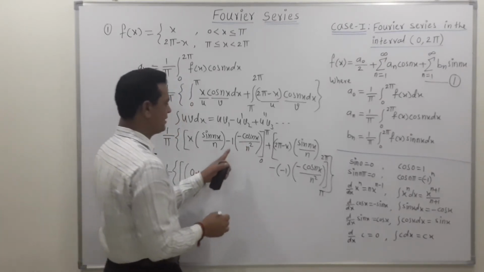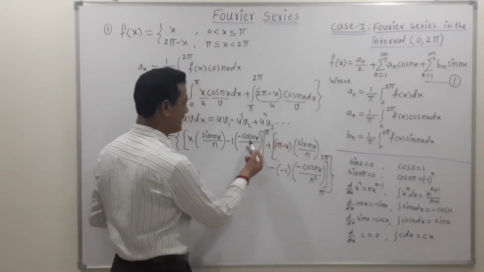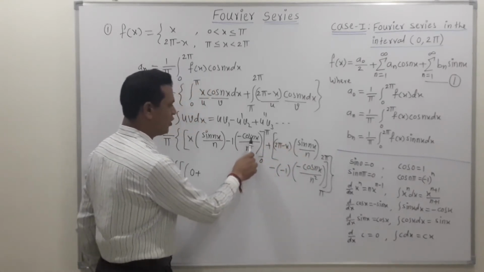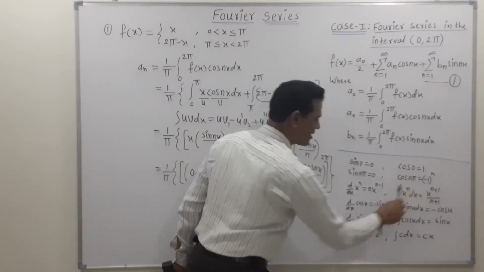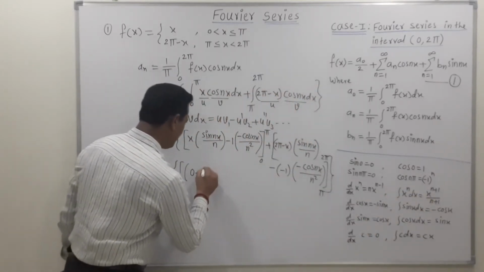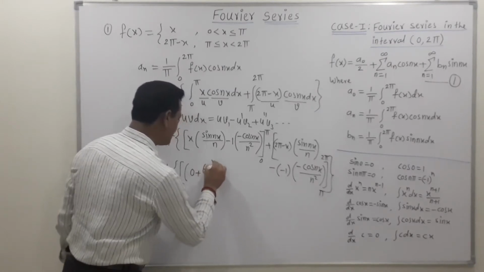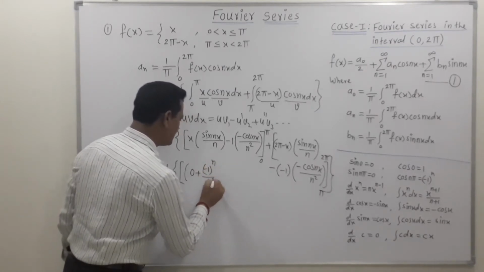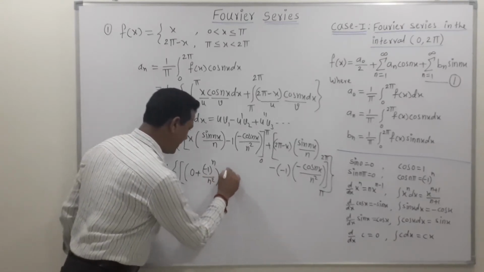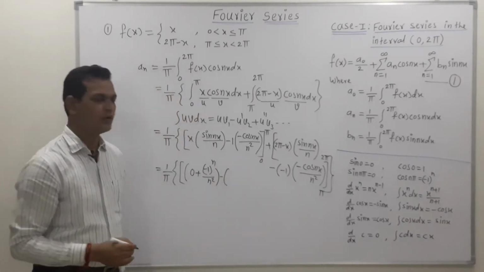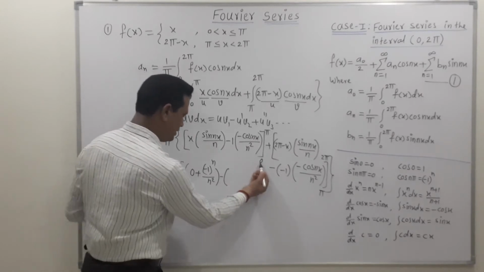Next, if we put the upper limit as pi, we get cos of n pi, and we know the value of cos of n pi is minus 1 raised to n. So we write this as minus 1 raised to n upon n square. This is the value of the upper limit, in one bracket, minus, put the value of the lower limit, 0.